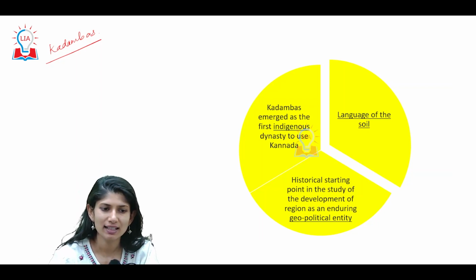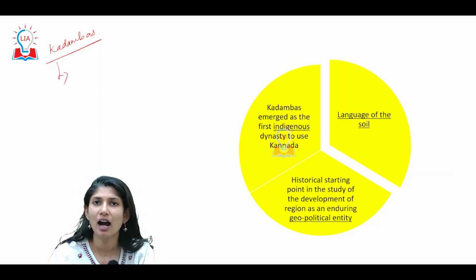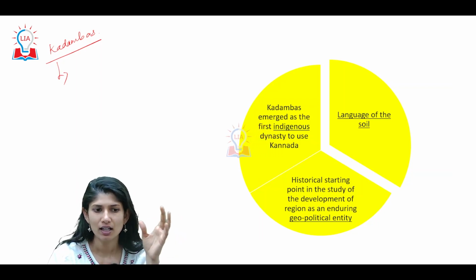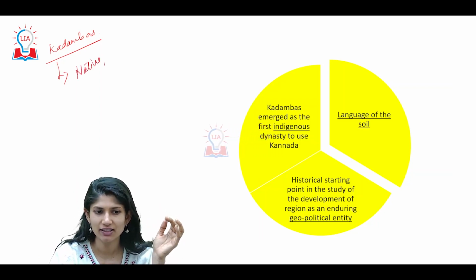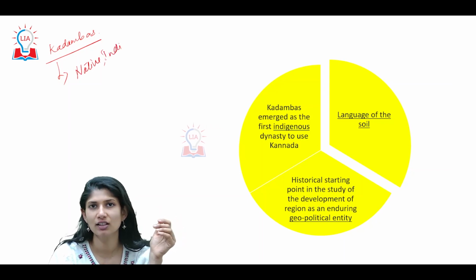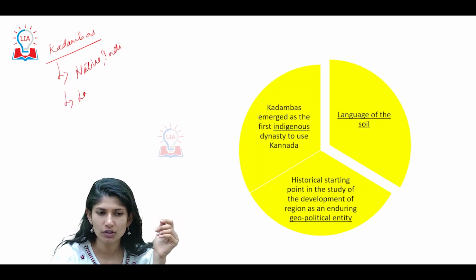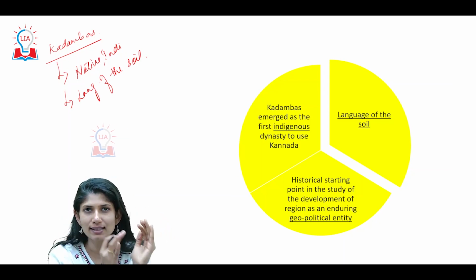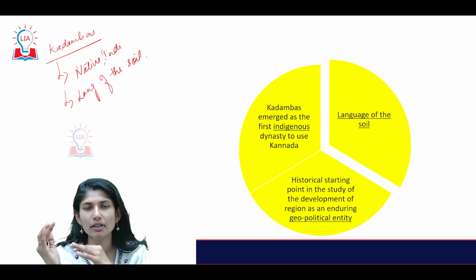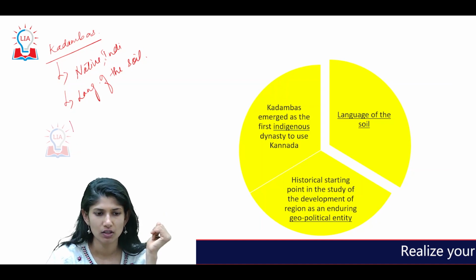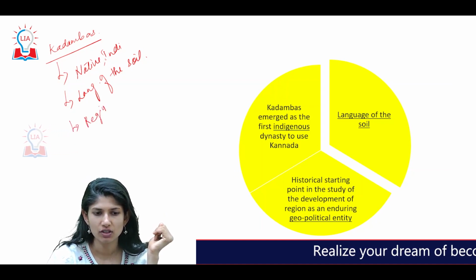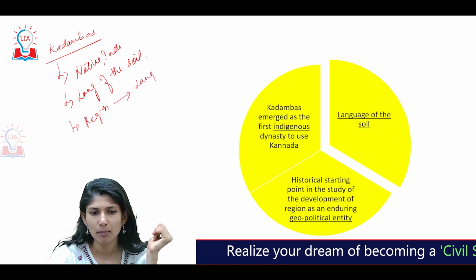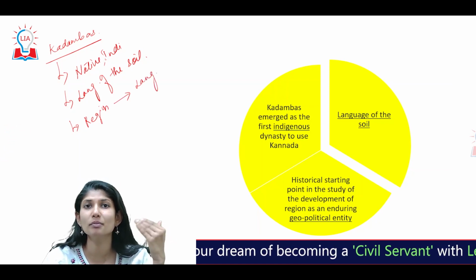Alright, the Kadambas are the native, indigenous, language of the soil. Look at the word I'm using, native. The concept of this region is associated with a particular language. Look at this, a region associated with a particular language started from here.